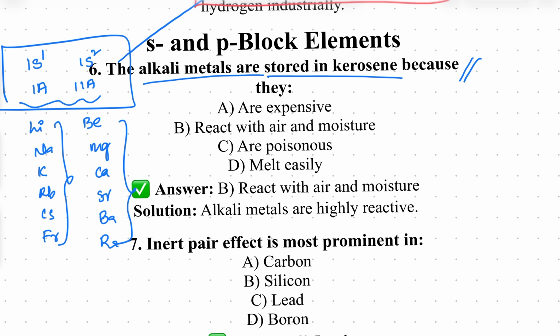Therefore, we are unable to store them in a polar solvent. Therefore, we select a non-polar solvent like kerosene. That is the point. Alkali metals are highly reactive with moisture and air. Therefore, we may not keep them in water and other sources. We need to keep them in non-polar compounds like kerosene.